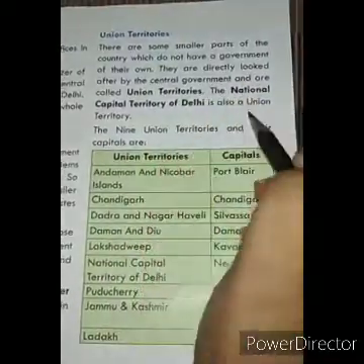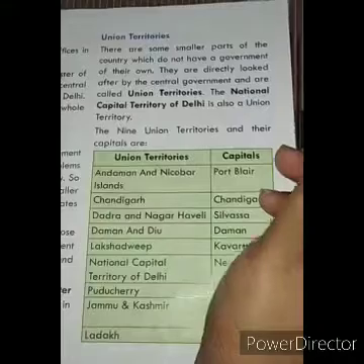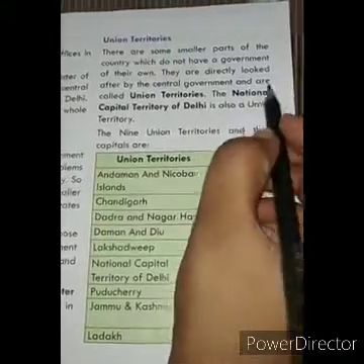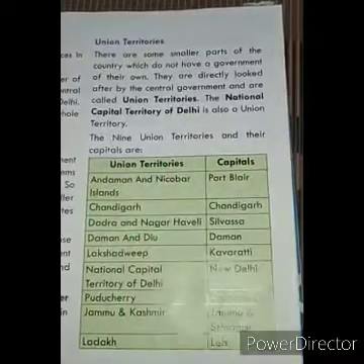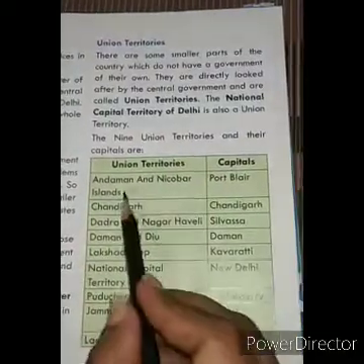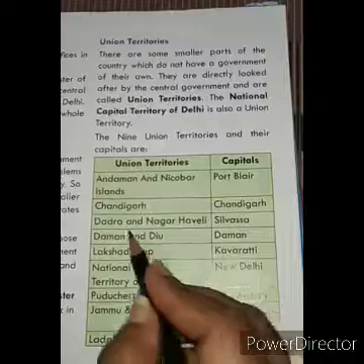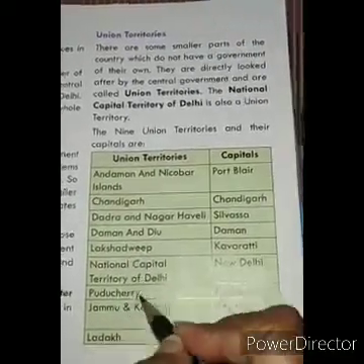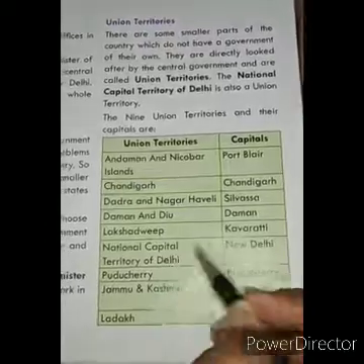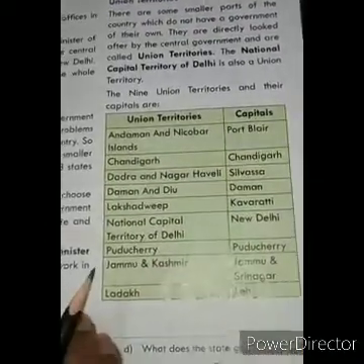The central government only looks after the entire nation also. So union territories also we have. You can see the list here of union territories. We have Andaman and Nicobar, Chandigarh, Dadra and Nagar Haveli, Daman and Diu, Lakshadweep, National Capital Territory of Delhi also. Our capital Delhi also is the union territory.